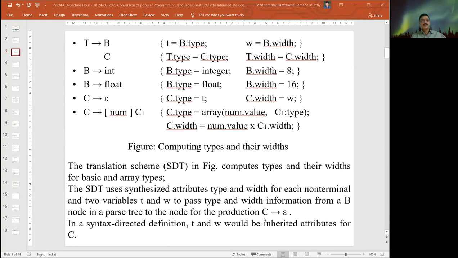That means the synthesized attribute is getting values from its children. So in the syntax directed definition, T and W would be the inherited attributes for C.